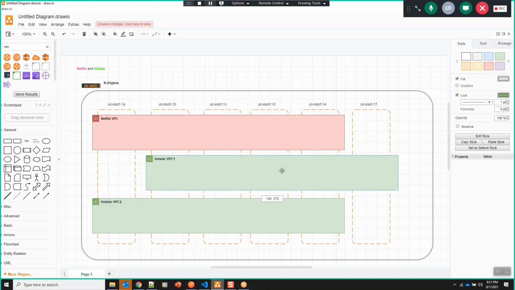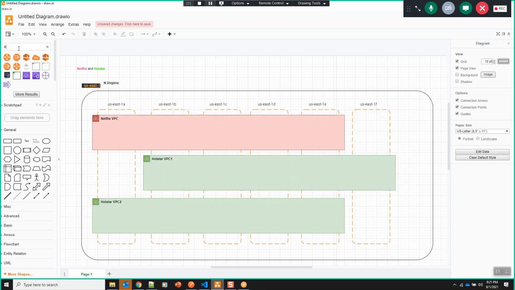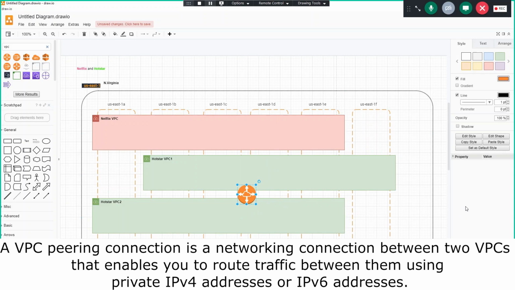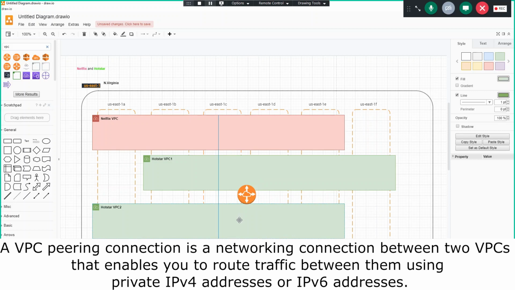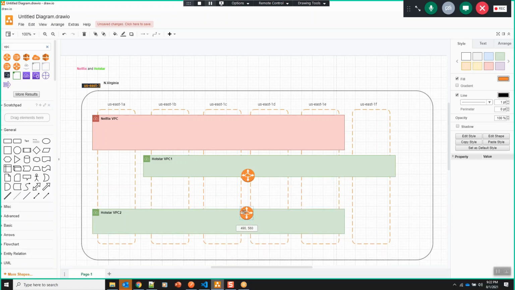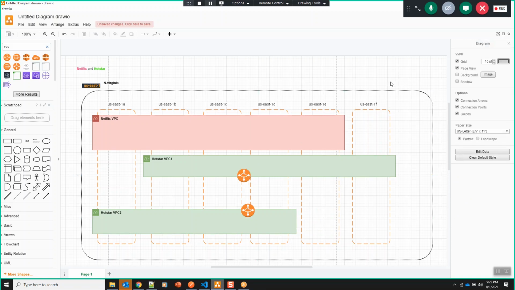We can achieve this using something called VPC peering. Okay. But you said previously that these availability zones are also connected to each other, right? See, these availability zones are connected to each other, but the reason we are creating a VPC is that we wanted to isolate, right?